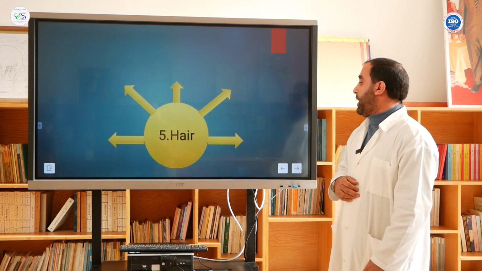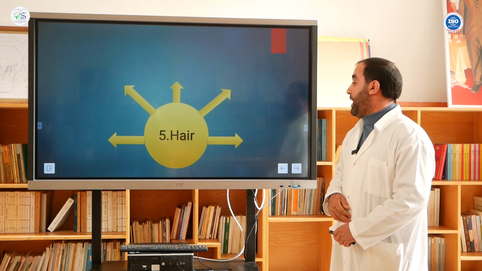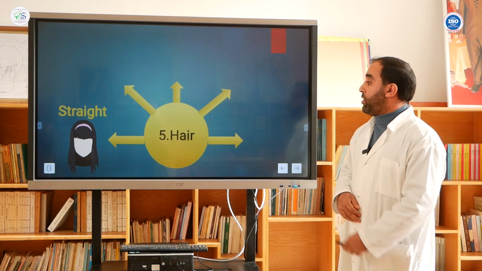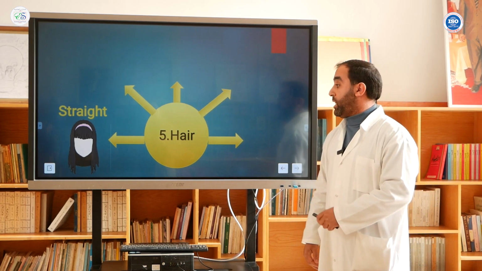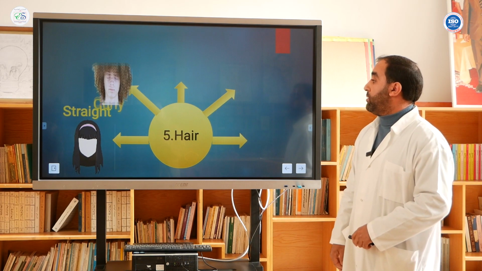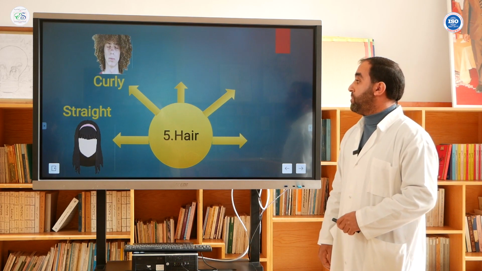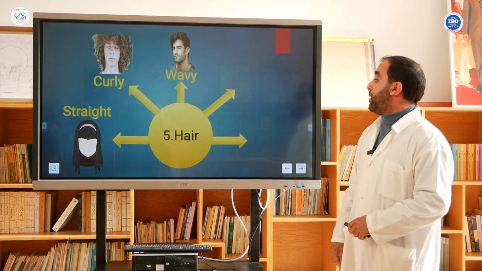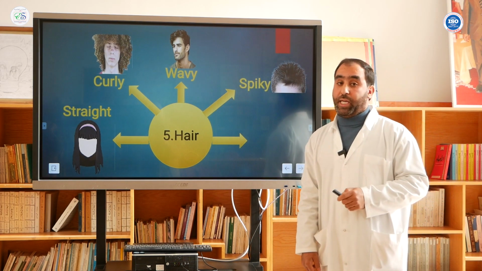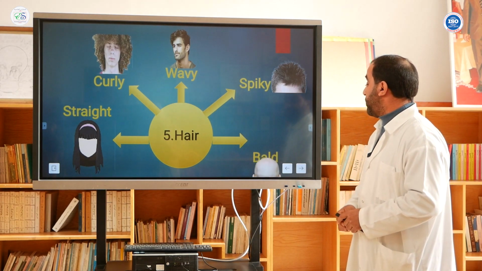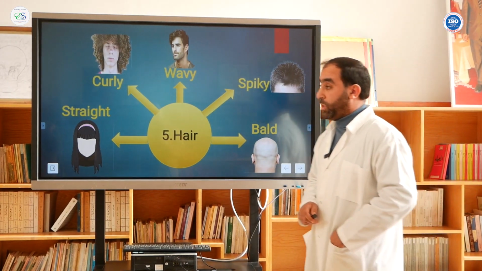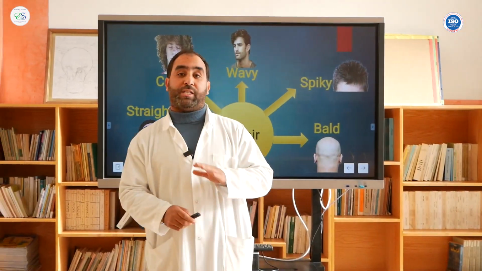After eyes, we've got hair. Hair, for example, the shape. The first one, we could say straight hair. So someone has straight hair. Or we could also say curly hair. Maybe wavy hair, and we've got spiky hair too. Then after that, we could say someone is bald. Someone is bald means when someone has no hair.